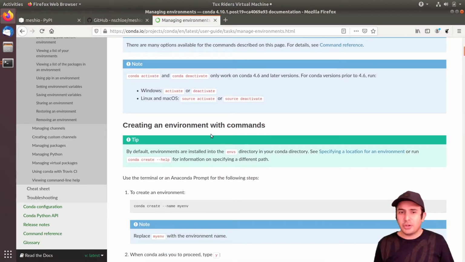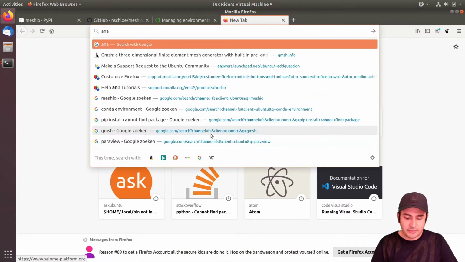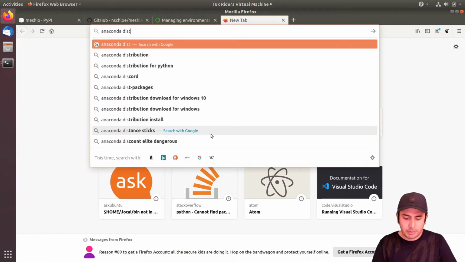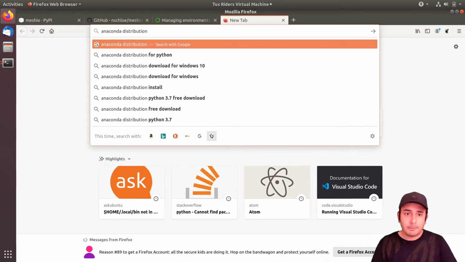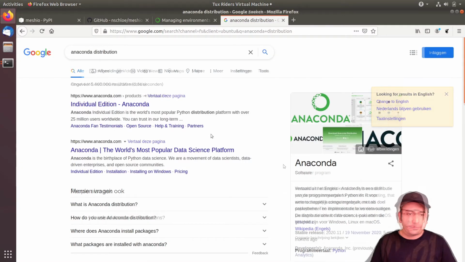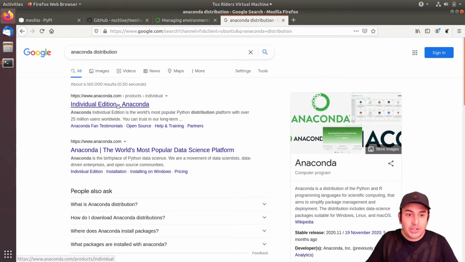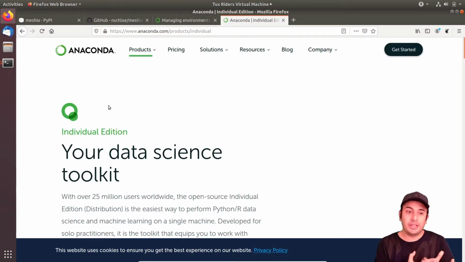In order to install Conda, one of the common ways is taking advantage of Anaconda distribution of Python. And yeah, when I say a distribution, the concept is very similar to Linux distribution.